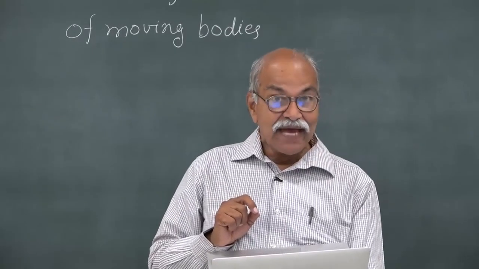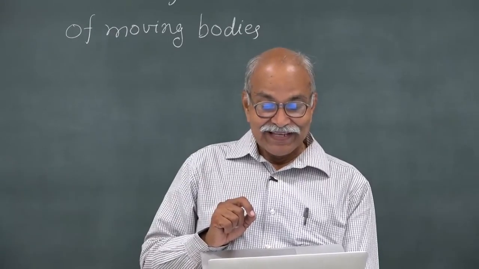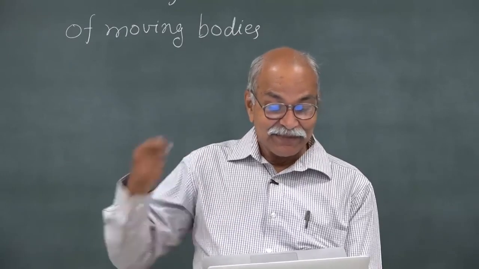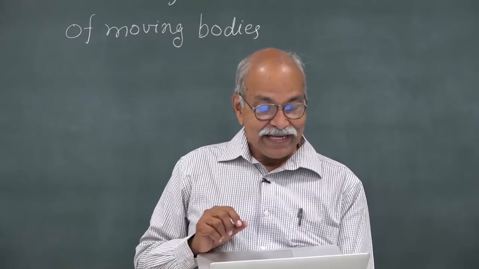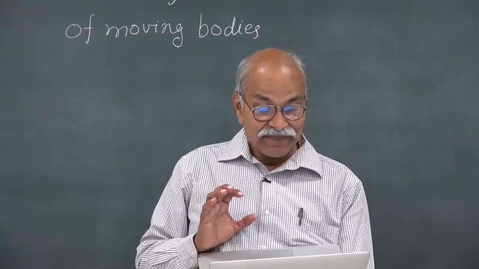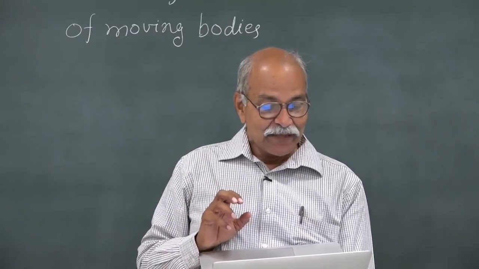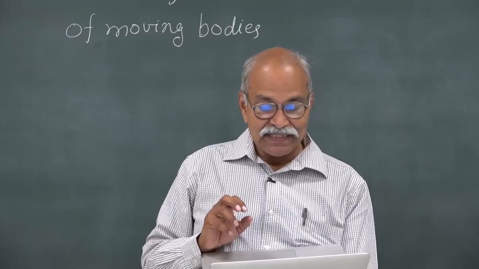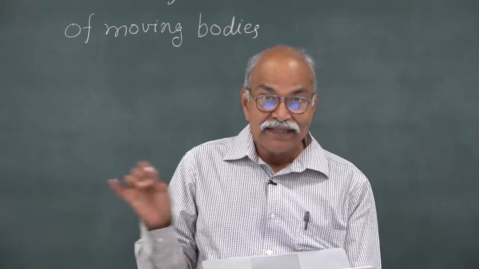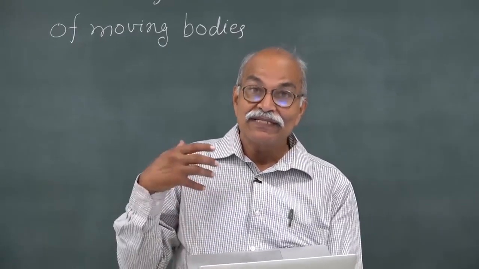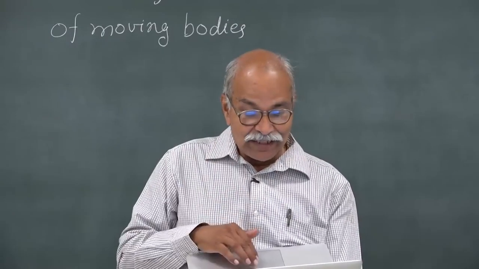For if the magnet is in motion and the conductor, that means the coil, is at rest, there arises in the neighborhood of the magnet an electric field with a certain definite energy producing a current at the places where parts of the conductor are situated. So, this is the mechanism. If you move the magnet, it produces an electric field around, and that electric field drives current in the coil.